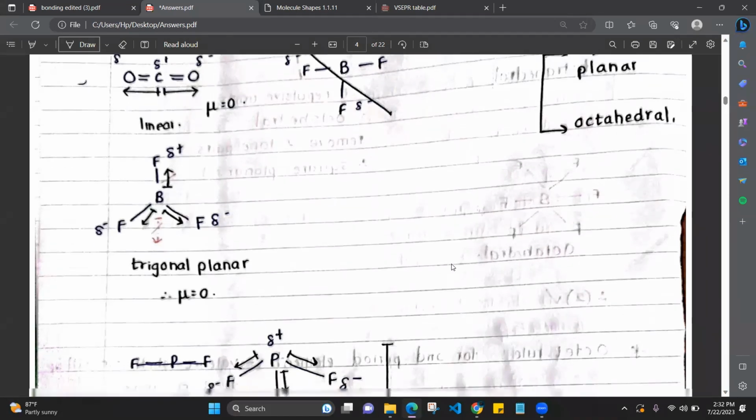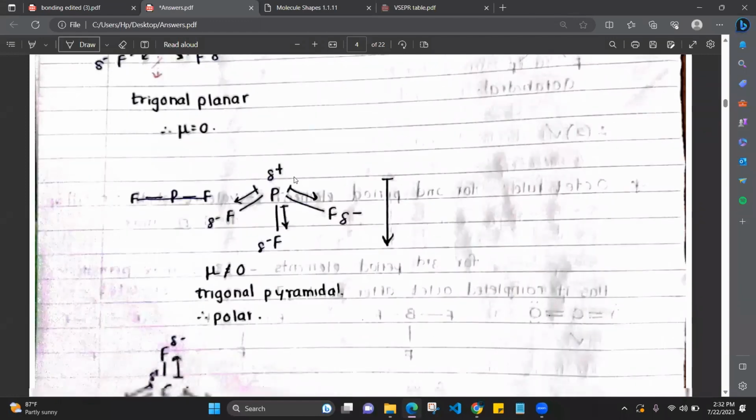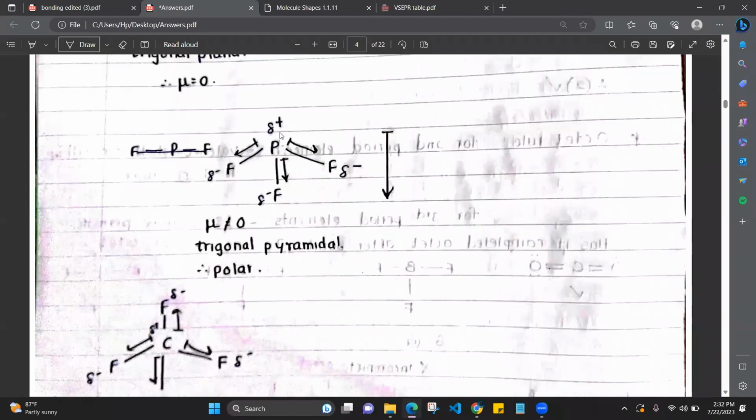Okay, right. And then PF3. When we consider PF3, it has a lone pair, right? It doesn't have a bond here. So when we consider the dipole moments, they are always towards fluorine. Why? Because dipole moment goes from the less electronegative atom to the more electronegative atom, or from the partial positive charge to the partial negative charge.